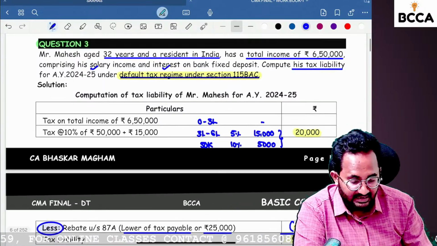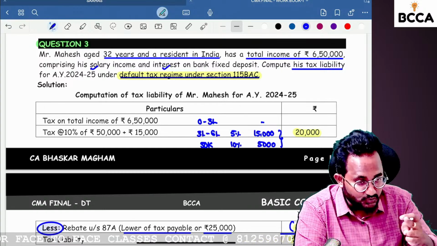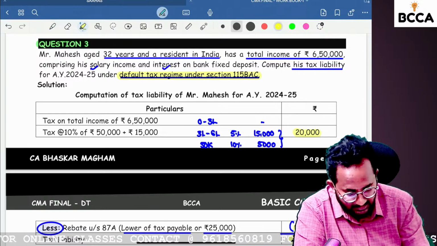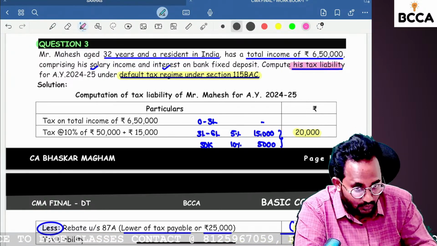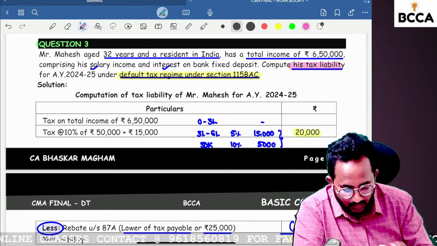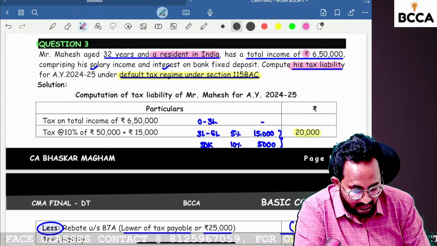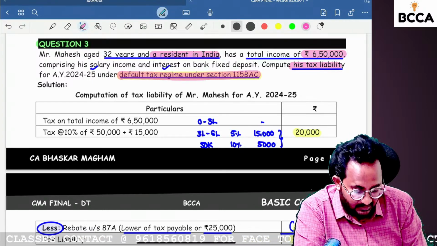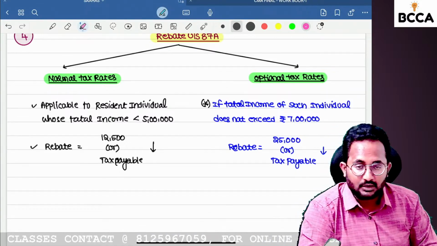But I will tell you one important piece of information. They have not mentioned anything about the rebate in this question. While you are calculating the tax liability, you should know whether we can get the rebate or not. So here they are asking to compute the tax liability, and while computing it you should be aware whether the assessee can take the rebate or not. How can you identify? He is a resident Indian, he has 6,50,000, which is less than 7 lakh, and he followed the default tax regime under section 115 BAC. Automatically you should be aware that he is eligible for the rebate.